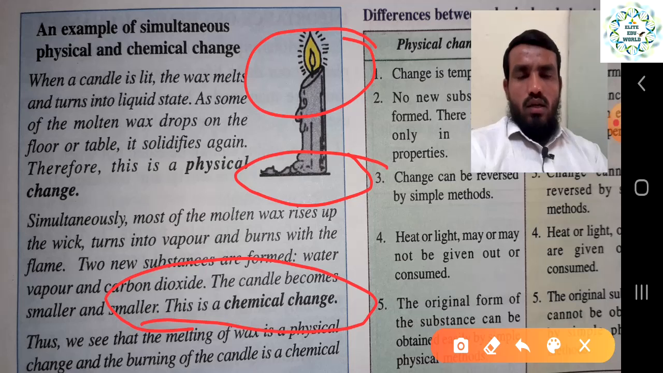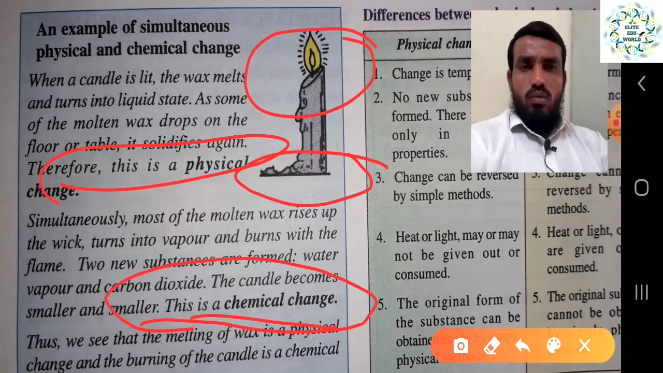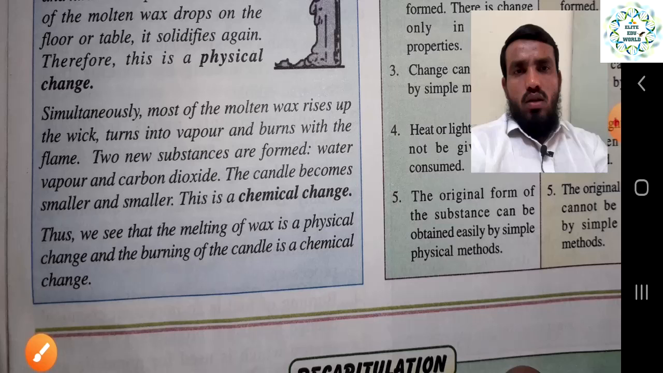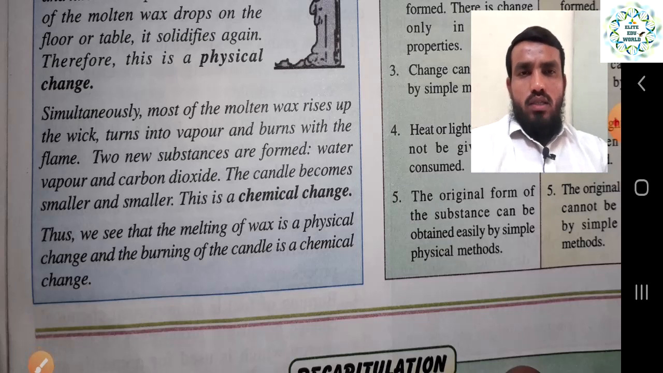So here, understand that both processes happen: physical change will also happen and chemical change will also happen. The part of the molten wax that melts and solidifies again is a physical change, and the part of the wax that burns and converts into carbon dioxide and energy comes under chemical change. That is why the burning of a candle is a good example to understand that both changes are happening simultaneously.